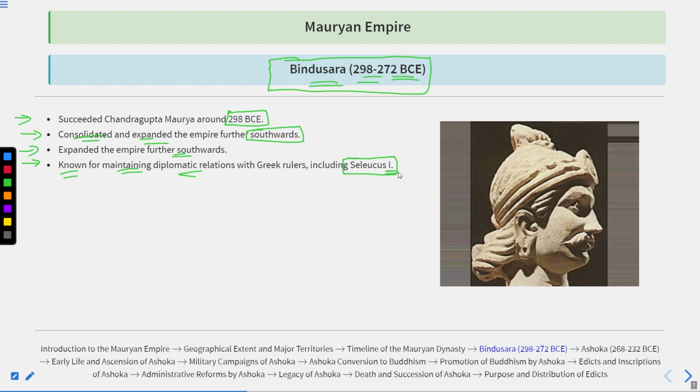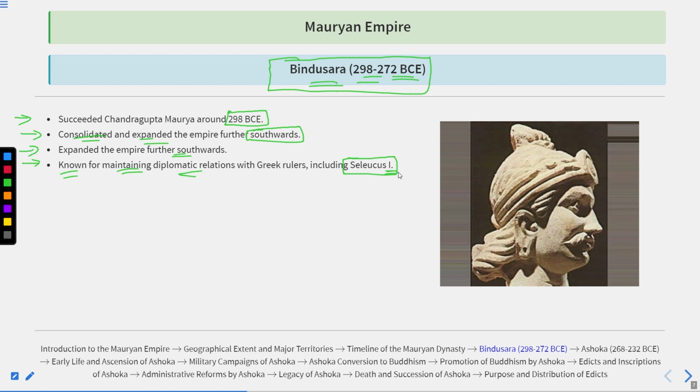Greeks. As per the treaty, both the Mauryan rulers and the Greek rulers stationed their ambassadors at each other's court, and the Hindu Kush, a mountain range in present-day Afghanistan, was decided as the boundary between the Indian Empire and the Greek Empire. West of the Hindu Kush, the Greek Empire was there. East of the Hindu Kush, the Mauryan Empire was there.